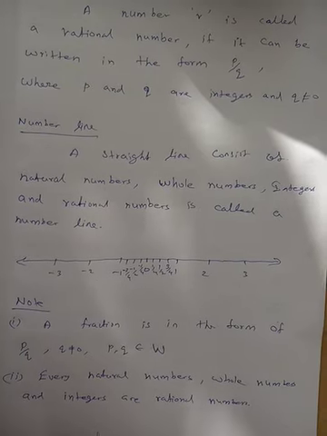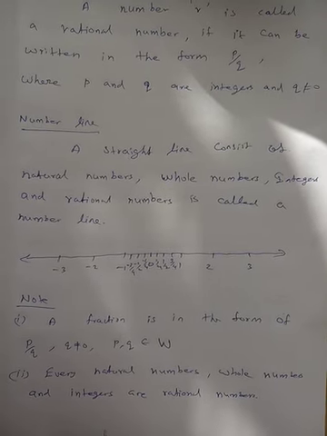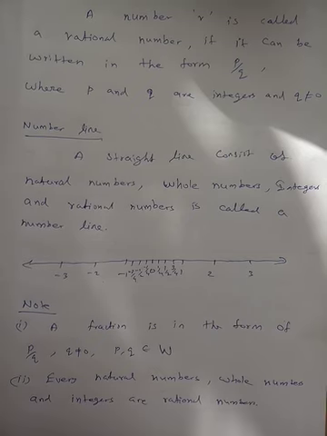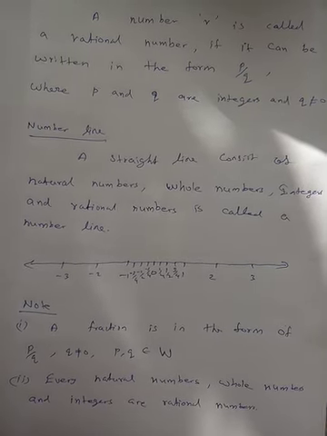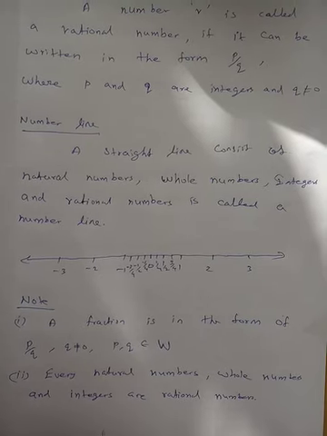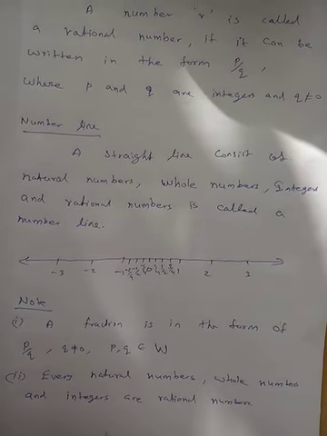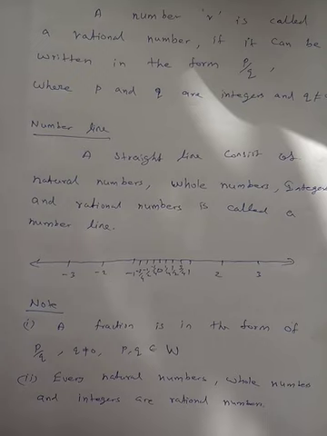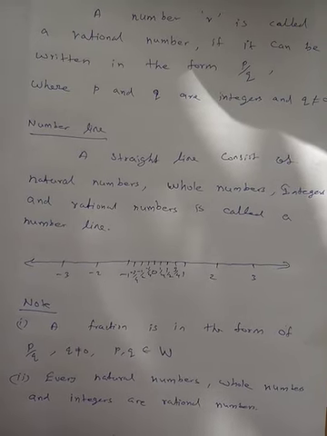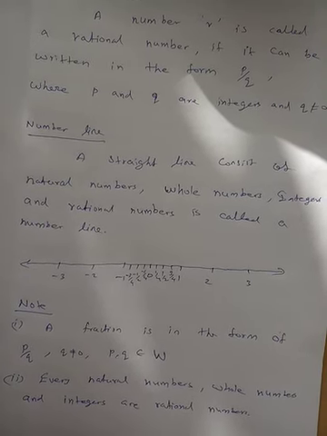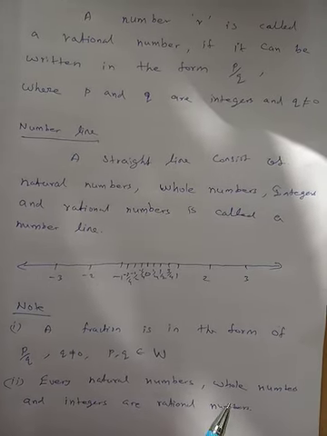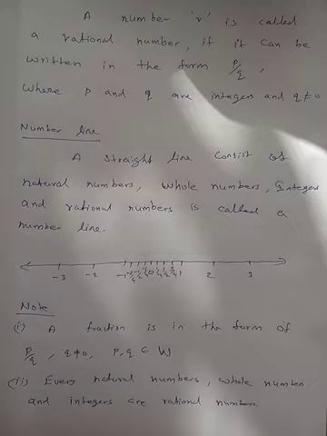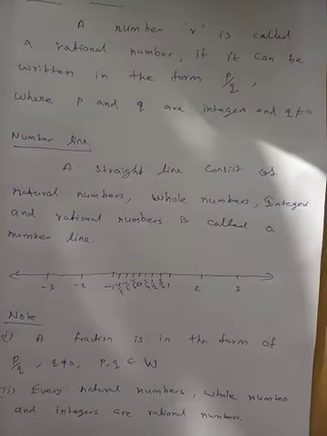And whole numbers also, we can write 0. 0 is a rational number because 0 by 1 is 0, 0 by 2 is 0, so it is a rational number. Then for integers, all the numbers we can write in fractional form. Minus 3 means minus 3 by 1. Keeping the denominator 1, the numbers become rational numbers. So every natural number, whole number and integer is a rational number.